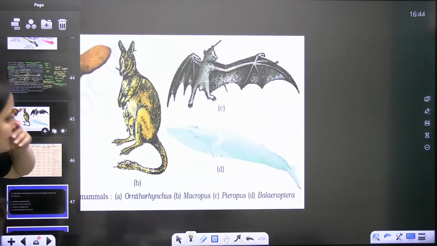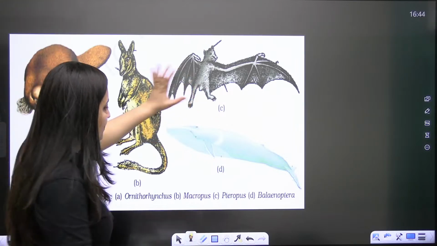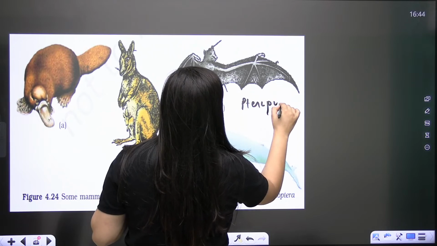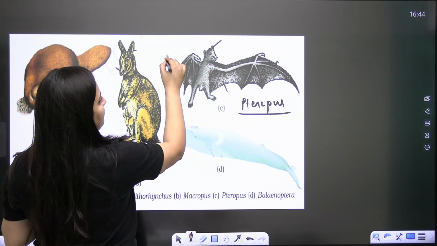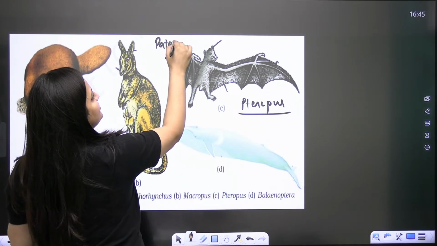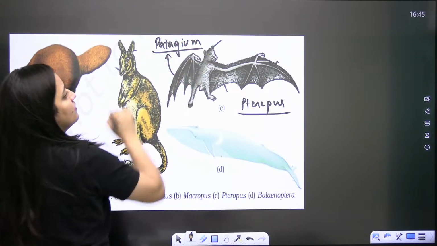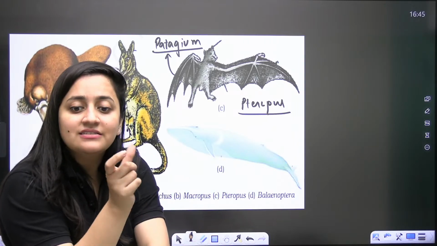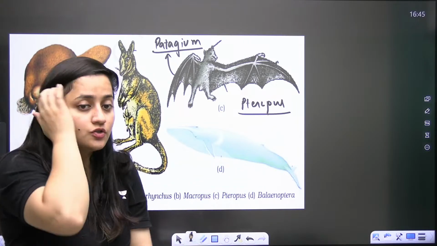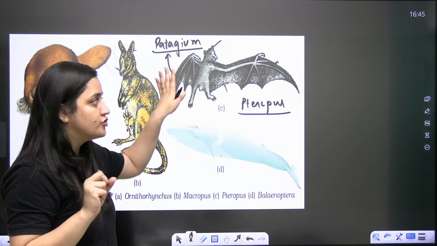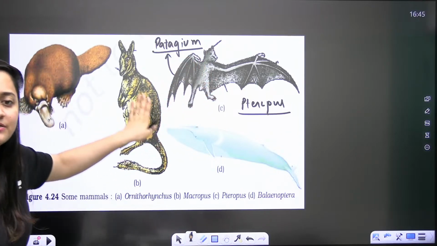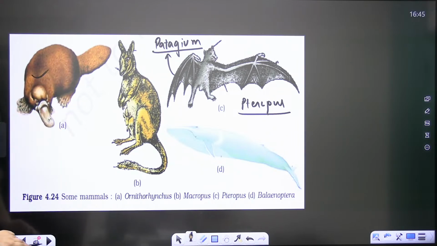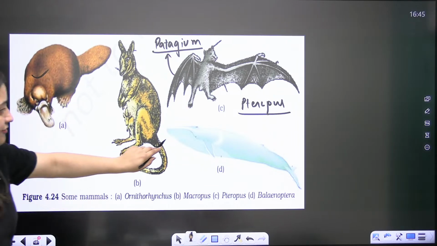See, this is Pteropus, your flying mammal. See how the forelimb is modified. This is the patagium; skin is modified, forming a wing. In the case of bat, the feather is not there. Feather is the character of birds. Here it is a membranous extension, the patagium. This is a kangaroo, this is the duck-billed platypus, and this is a dolphin.